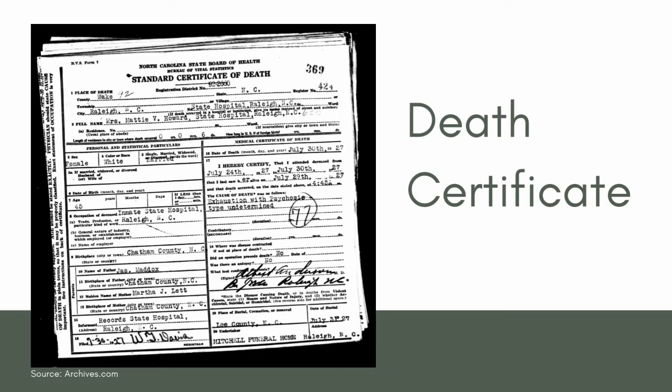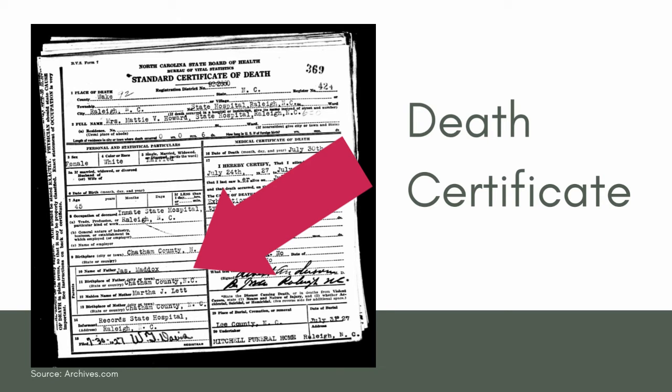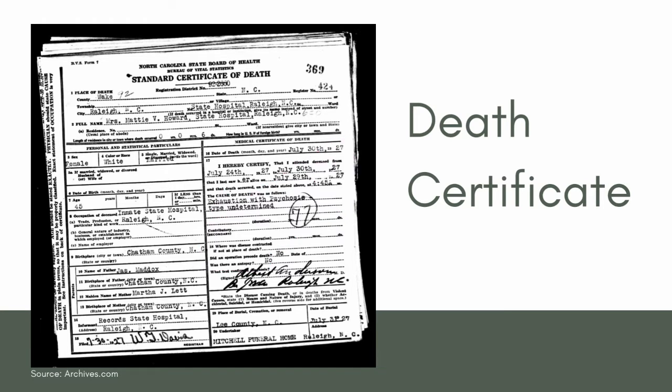Now, the first thing that we would think about would be to look at that death certificate, right? It's probably one of the first things that we can go to and look at. And so here we have one. This is actually for my ancestor Maddie Maddox. And so we have her name up here, but look at this information down here. This one tells us who her father was, that he was James Maddox, and that her mother was Martha Jane Lett. So it gives us exactly who her parents were, and it puts us in that next generation back.